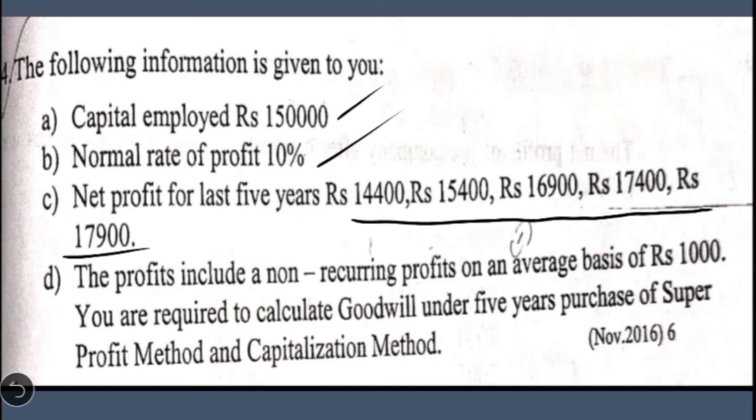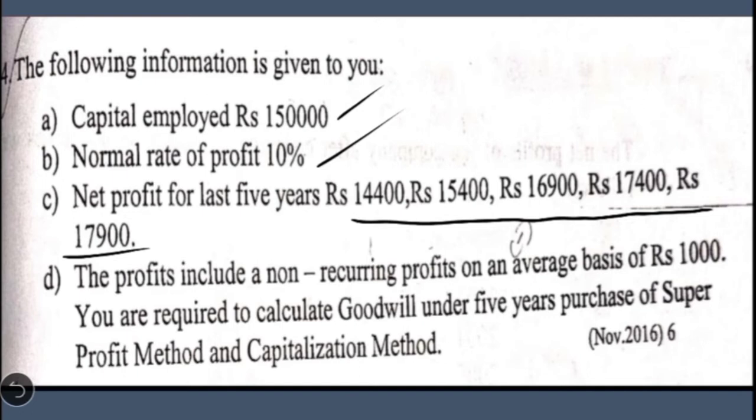It is not pertaining to one particular year. On an average, in every year's profit, there is a non-recurring profit which is included in the profit. Okay, so whenever there is a non-recurring profit, when we prepare the profit and loss account, that has been credited to the profit and loss account, because of which profit for all these years have been increased. But for our goodwill calculation purpose, we have to adjust that by way of deducting.